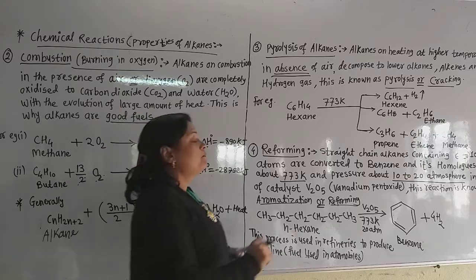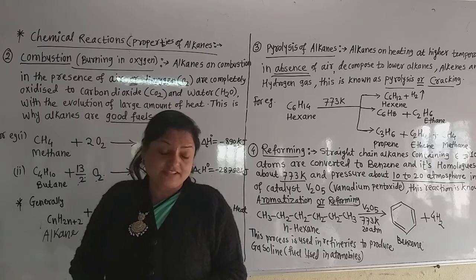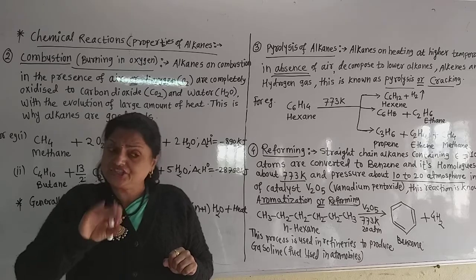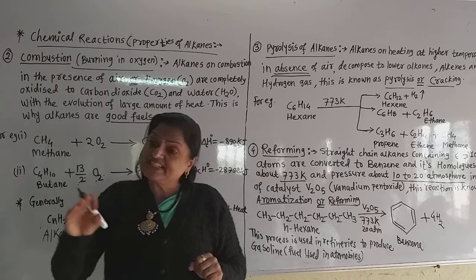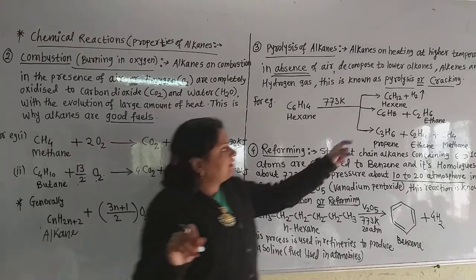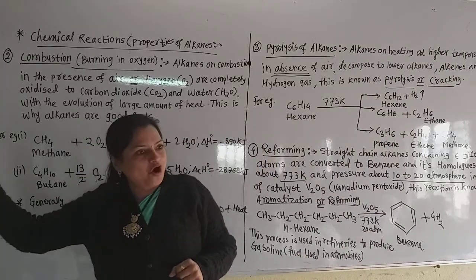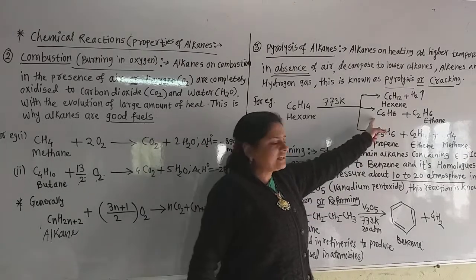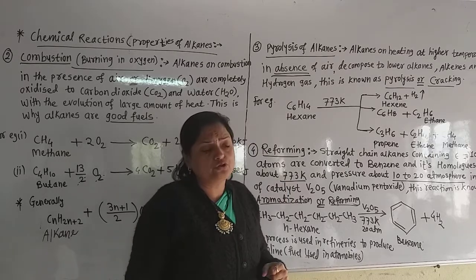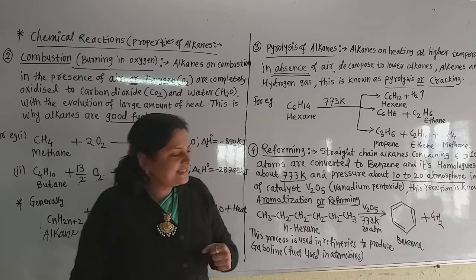Again, this compound is formed, but I think this is a dialkyne, suppose, because if it contains only one triple bond, then C6H12 minus 2, that means C6H10 must be there for an alkyne with one triple bond. But there are only 8 hydrogen atoms. That means there may be 2 triple bonds in this compound. So you just write C6H8. Now see here C6H12 is there. Now how many hydrogens are remaining? That is 6 hydrogen atoms.